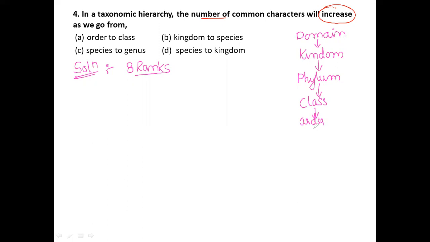So after that order, family. Family. Next one, that is genus. Finally, that is nothing but species, right?